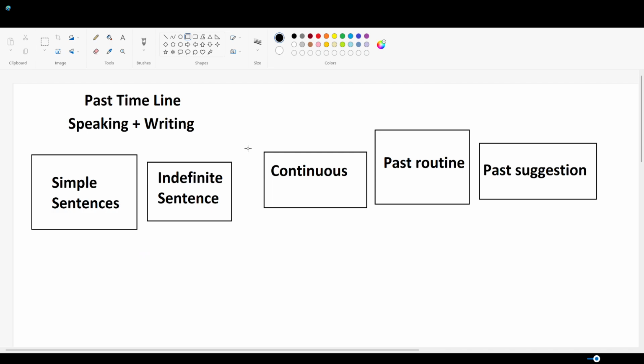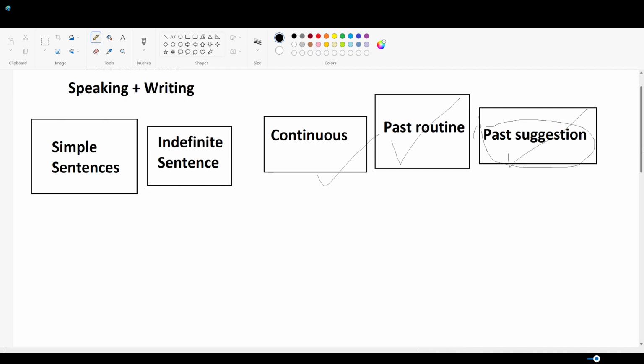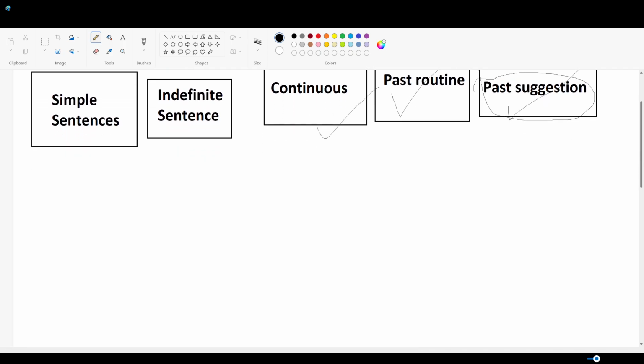So when we describe an idea in past timeline, we have to use these sentence structures. We have to use simple sentences, indefinite sentences, continuous sentences, sentences which show past routine, and sentences which can refer to past events and are contextually describing context like suggestion, ability, etc. We are going to fix all of those things here today. So let's start everybody.